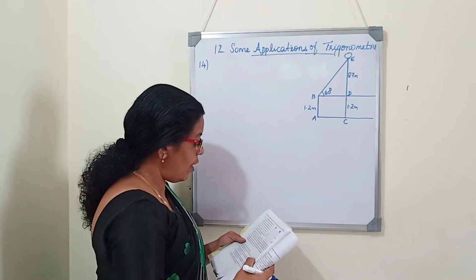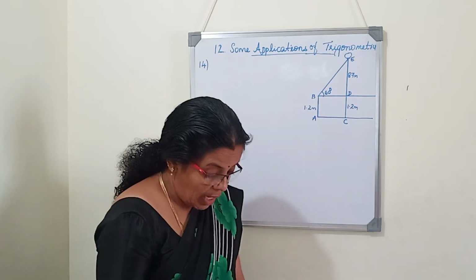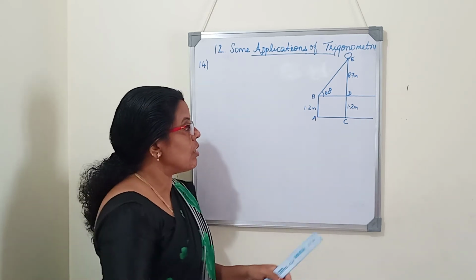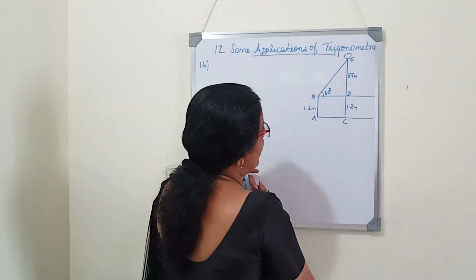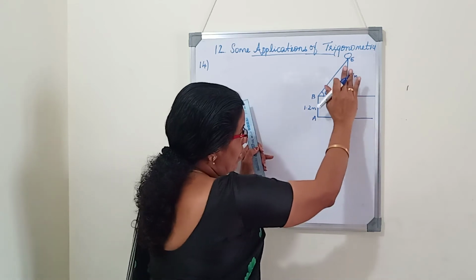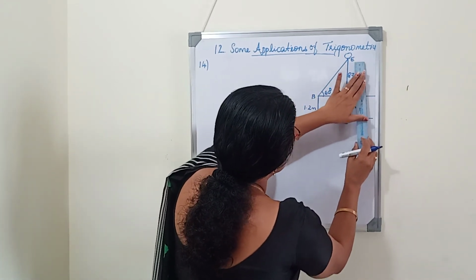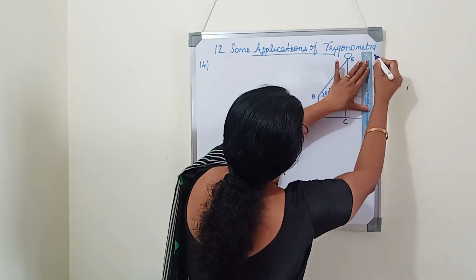After some time, the angle of elevation reduces to 30 degrees. So this is the angle. Reduces to 30 degrees means now the balloon is moving. It is already given that it is moving in the same line. So after some time, the balloon is somewhere here.